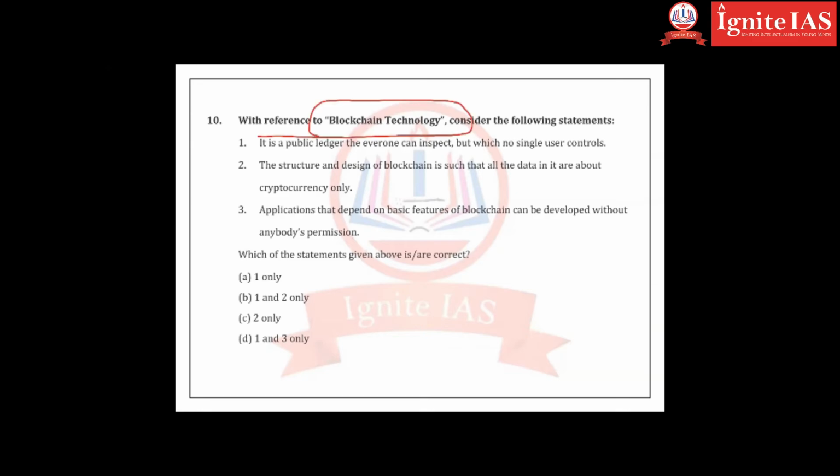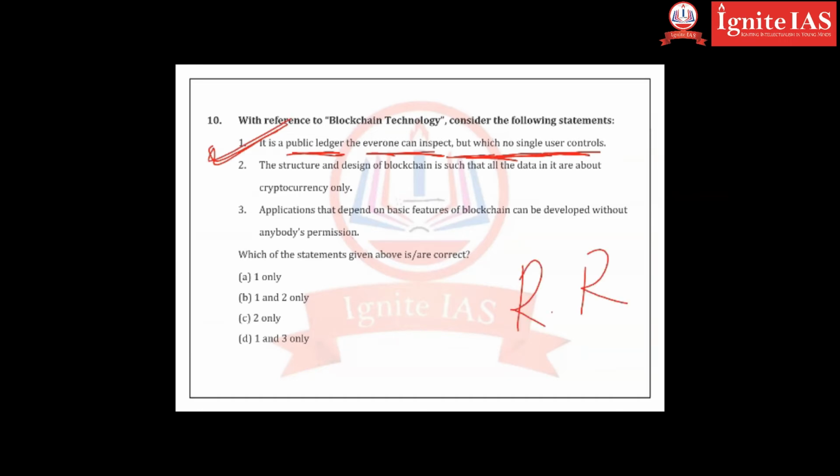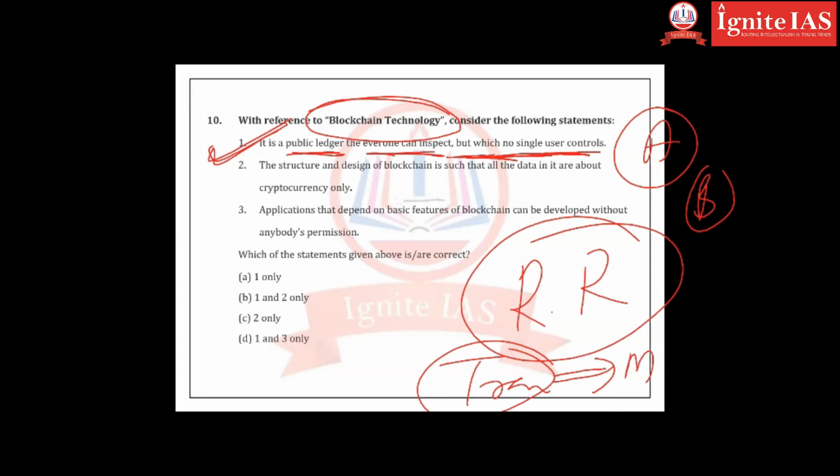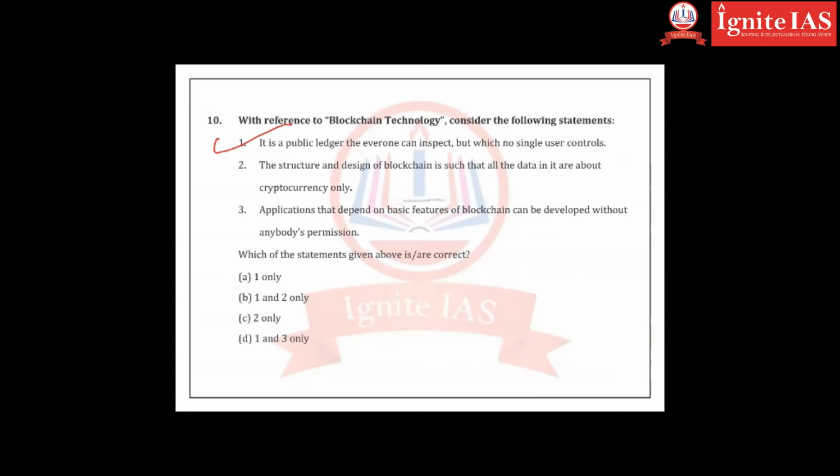Next one, with reference to blockchain technology. This was not expected because blockchain technology was earlier asked in the mains question. So what is that? It is a public ledger that everyone can inspect, but with no single user control. Correct, it is correct. Recently, Raghuram Rajan, the ex-RBI governor, has said that if we introduce blockchain technology in transactions, that is, in the transfer of money from A to B, then that will eradicate corruption. It will make the process very simple. It is true. First one is true.